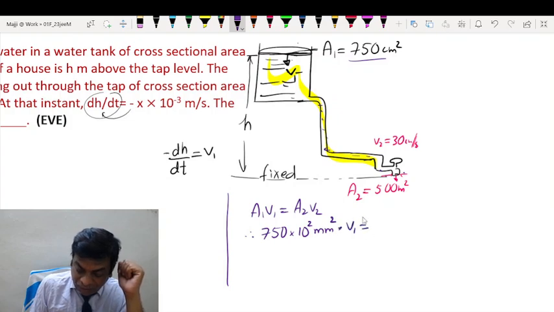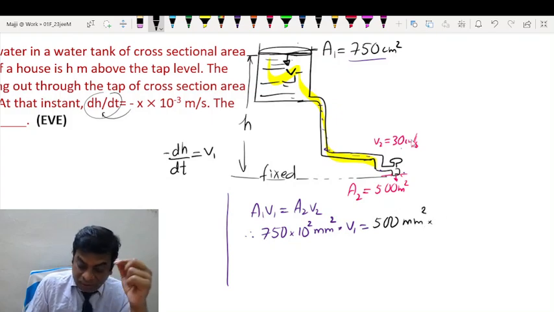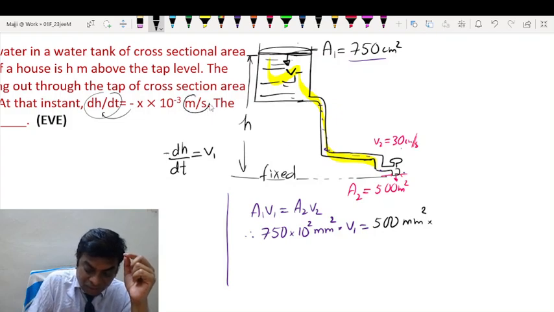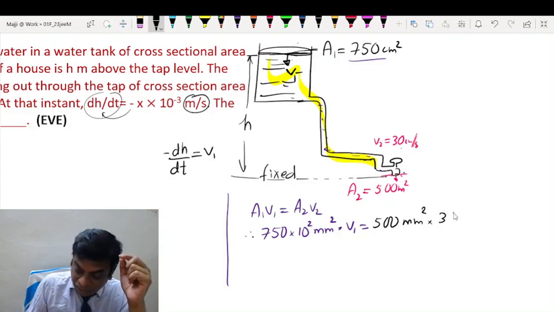Into V1, we have to find. A2 is 500 millimeter square, and V2 is 30 centimeters per second, because we have to calculate answer in meter per second. So centimeter should be converted into meter.